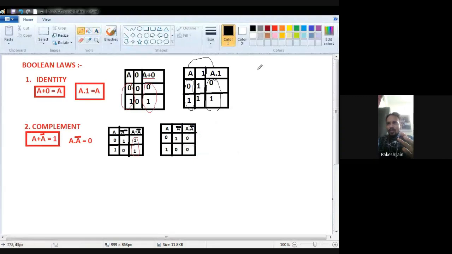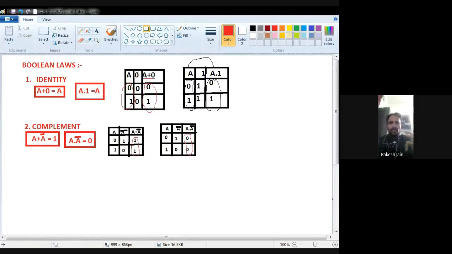Okay, so now see the result. In both the cases, when we perform A dot A bar, the result is the same, the result is only 0. It means this second identity is also proved, that A dot A bar equal to 0. So identity and complement law both are proved, that A dot A bar is 0 and A plus A bar is equal to true.